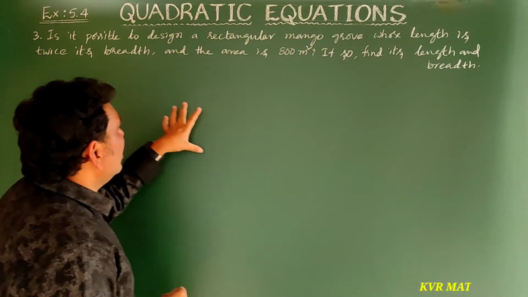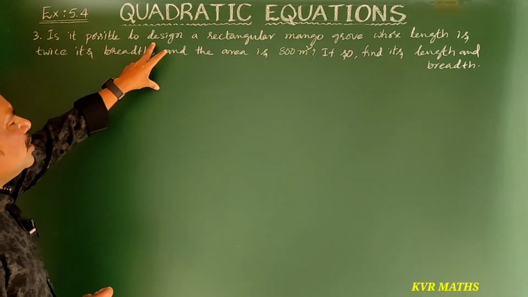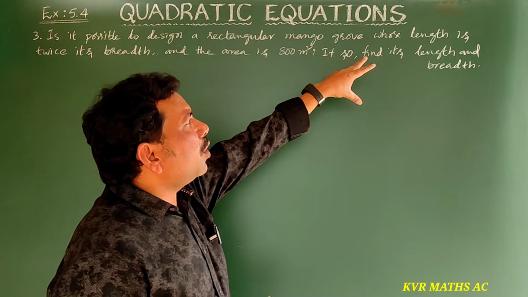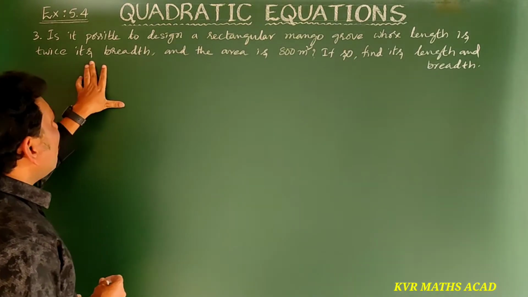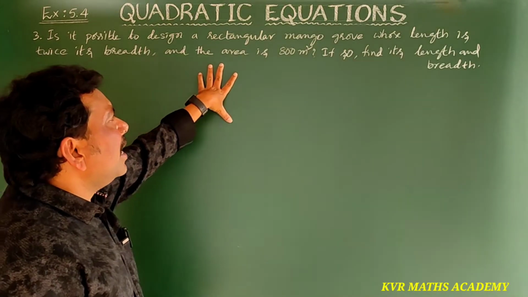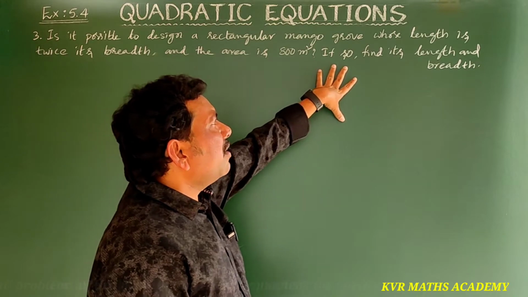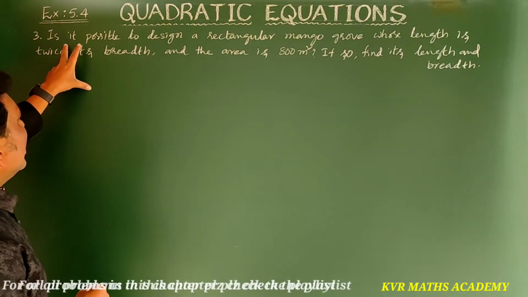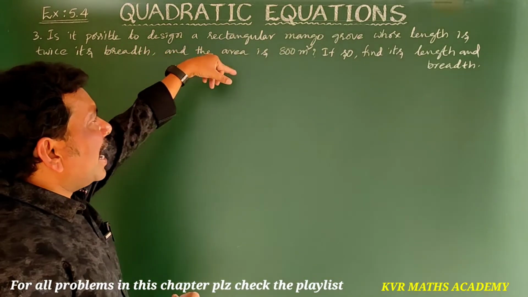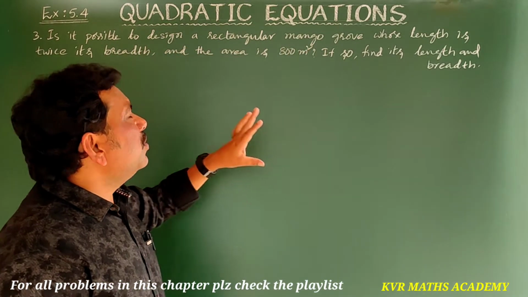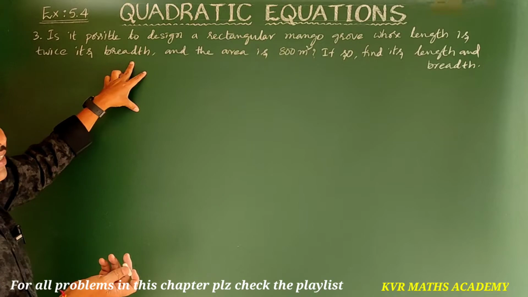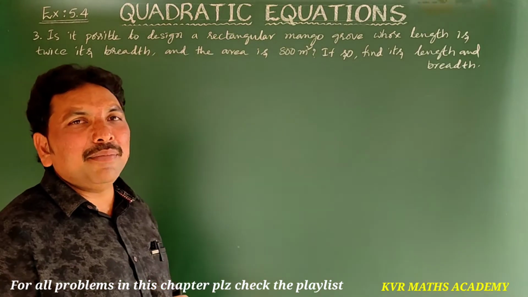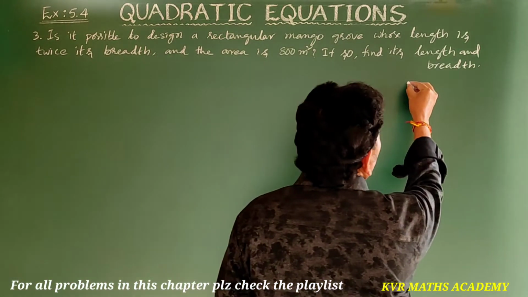Yes, let's do the problems. This is the third question. Is it possible to design a rectangular mango grove whose length is twice its breadth and the area is 800 meters square? If so, find its length and breadth. It is clearly given.